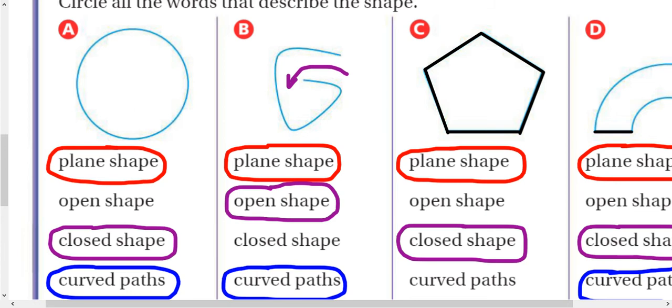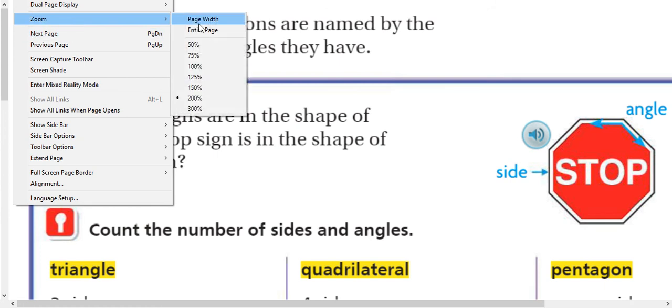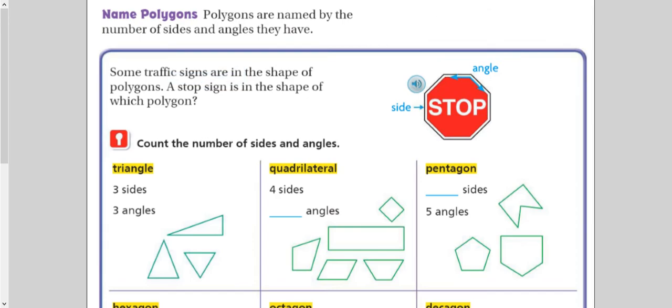Let's turn the page to 710. Some traffic signs are in the shape of polygons. A stop sign is made in the shape of which polygon? All right, so polygons are named by the number of sides and angles that they have.